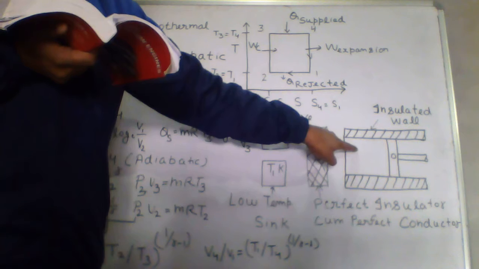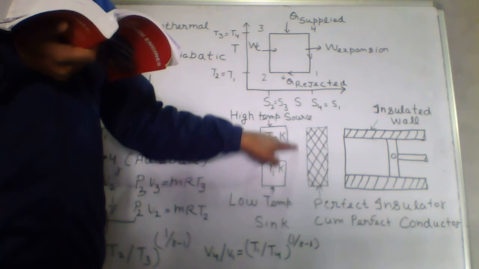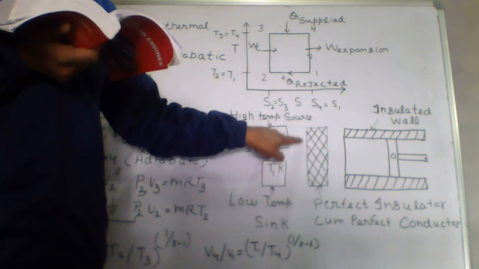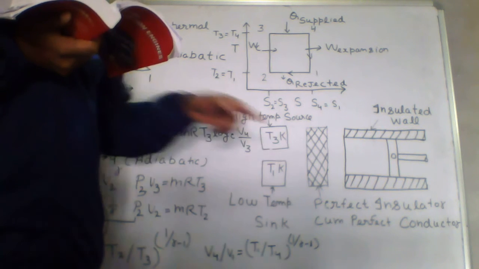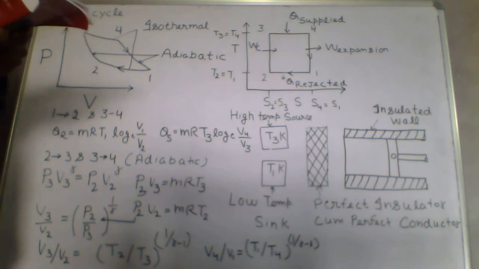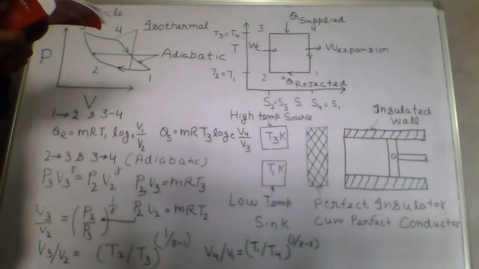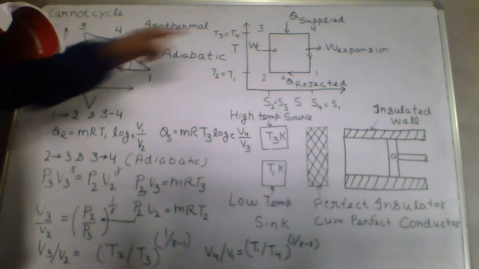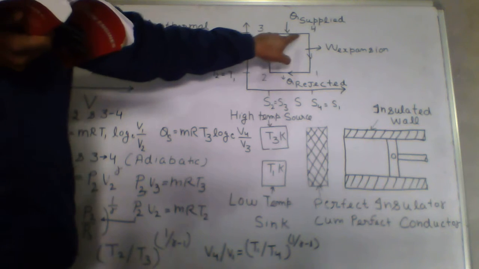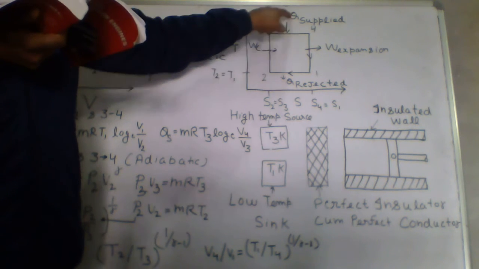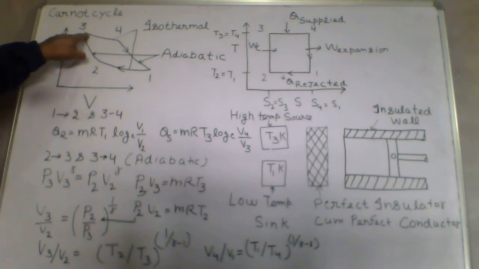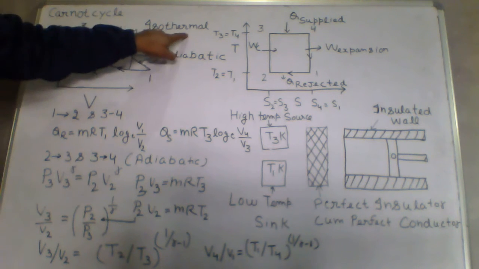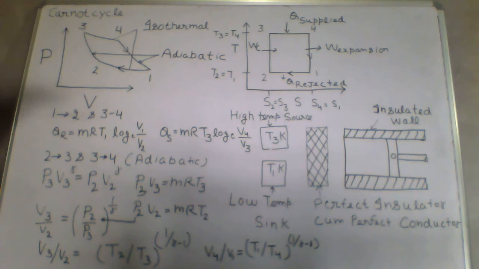During heat supply, this wall will act as a perfect conductor. This head will act as a perfect conductor. This heat supply process is represented by isothermal process 3 to 4. You can see here from 3 to 4, this is an isothermal process, heat supplied.